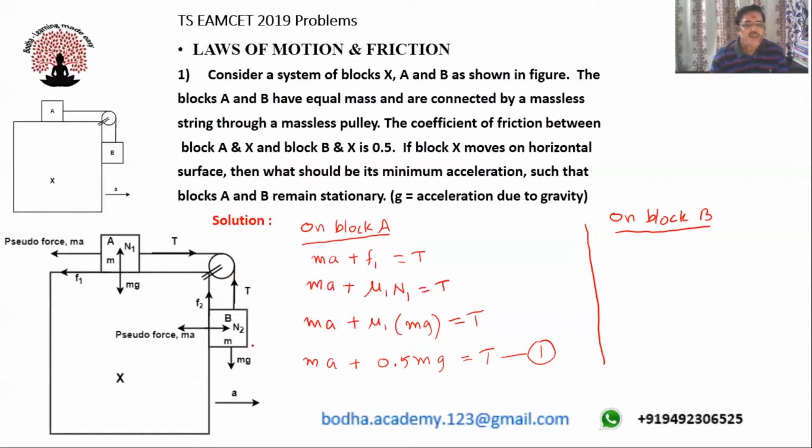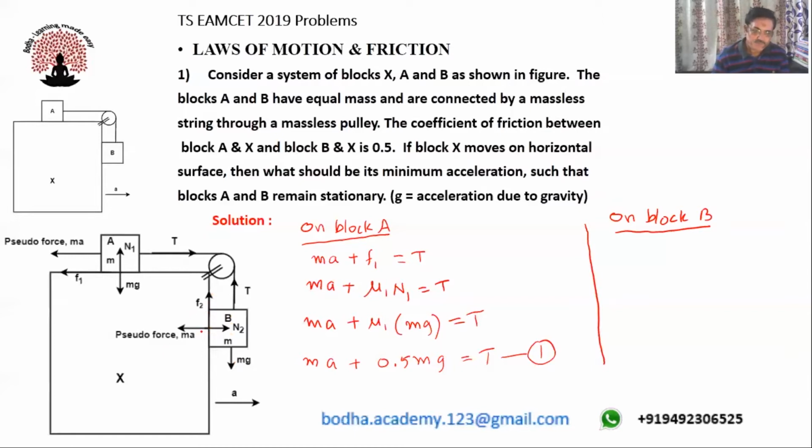Further, you can observe that in the problem it is mentioned that there exists a friction between these two also, block X and block B. So here block B tends to move downward direction. So friction will be acting in upward direction along the surface of contact. So F2 will be acting tangential and upward direction at this point.